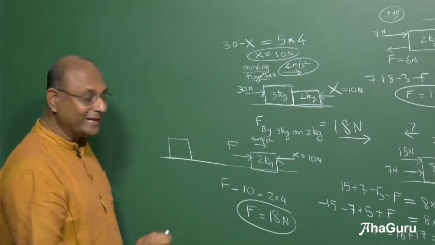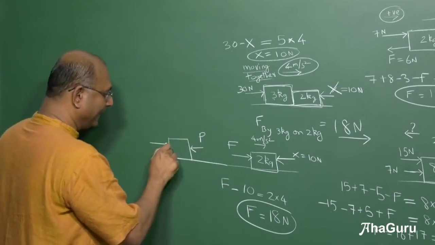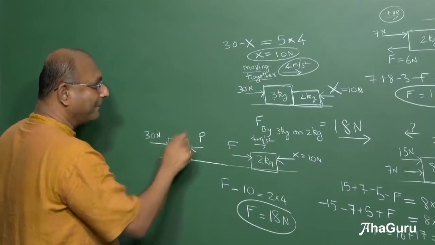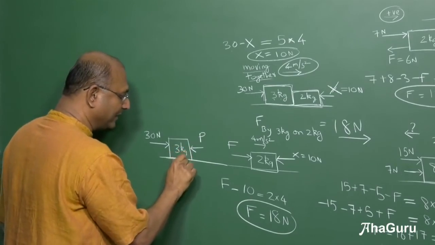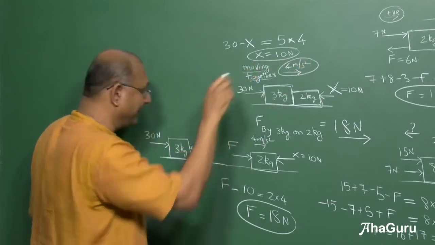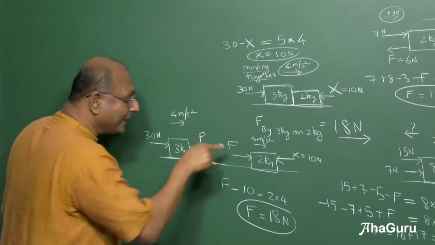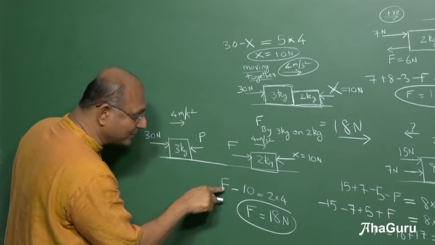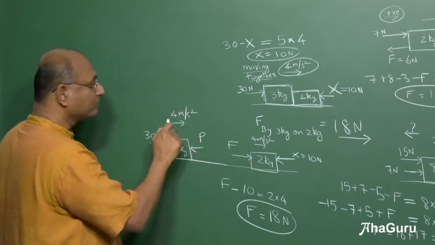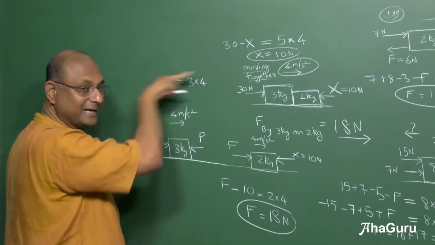But let us assume I don't know the answer. So let us say the force was P, some force. And this force you already know is 30 newtons. And the mass is 3 kg. I want to find what is P. Now let us take this object. It has an acceleration of 4 meters per second square. Now when I came to the 2 kg, the equation I wrote was F minus 10 is 2 into 4. Here I should write 3 into 4. So let us write 3 into 4. In what direction? Mass into acceleration, like that.